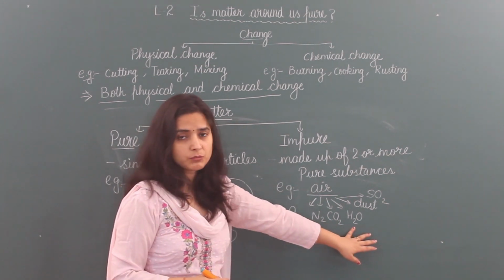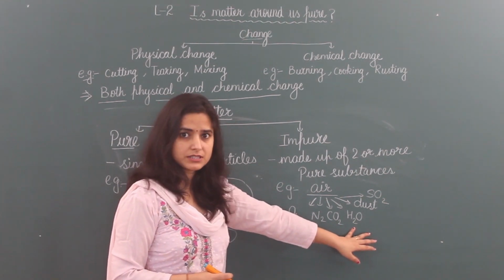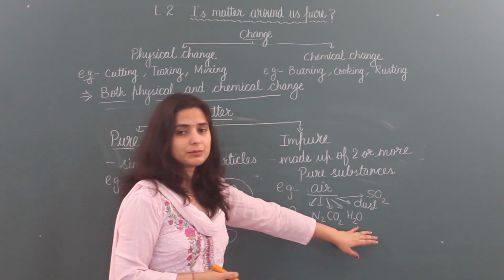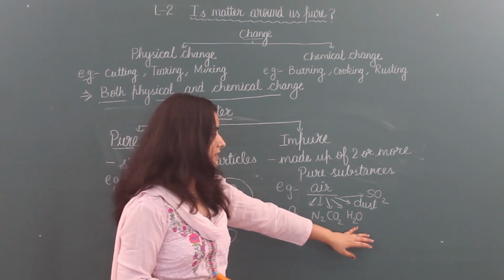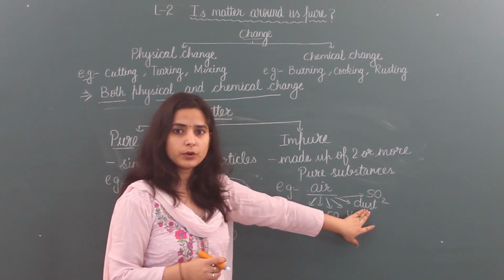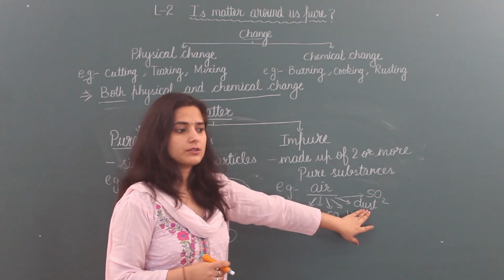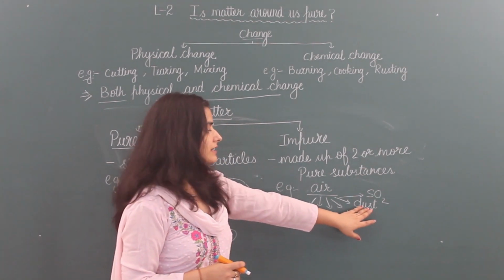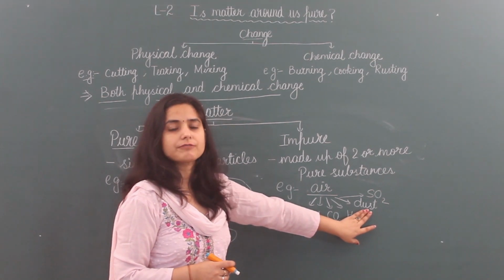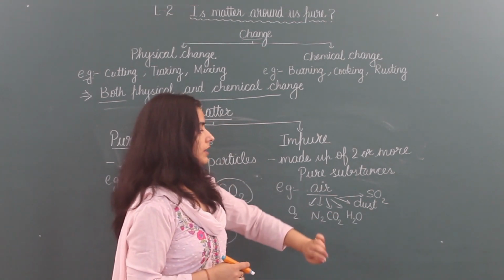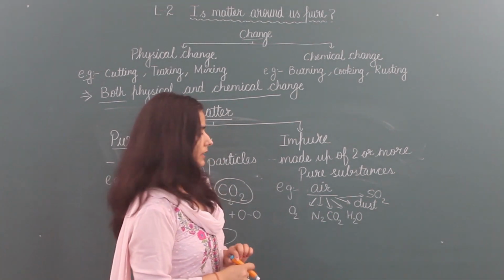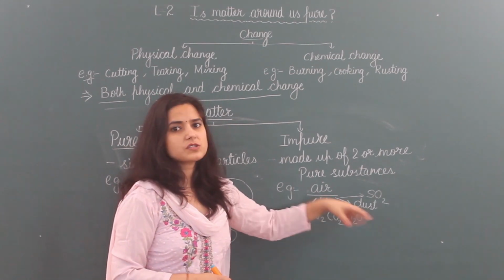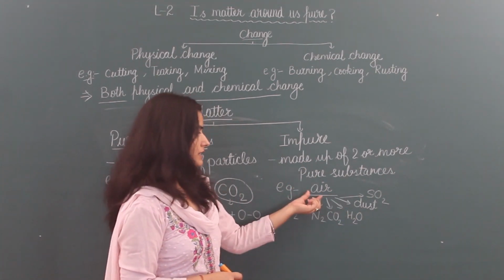Sometimes water vapors are more, when humidity is more. Sometimes water vapors are less, in summer season. Dust particles are more when there is a storm or strong winds, and dust particles are less after the rain. When we burn something, different pollutant gases and smoke come in this air.